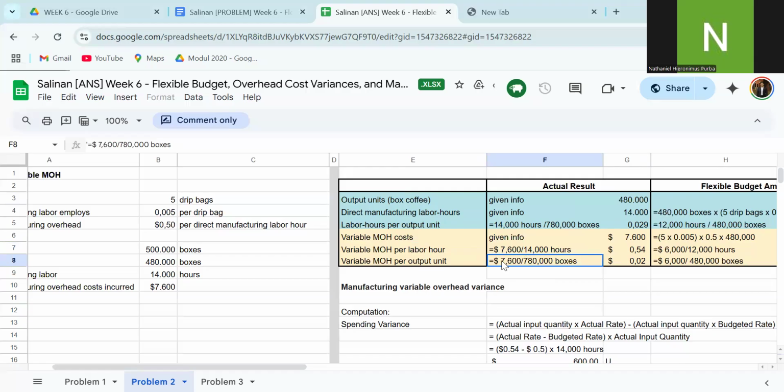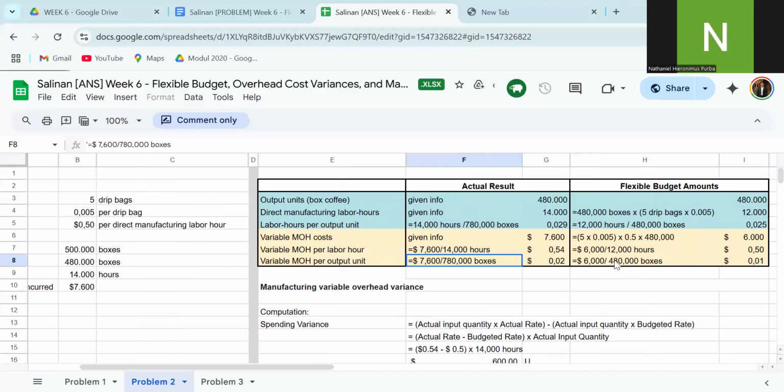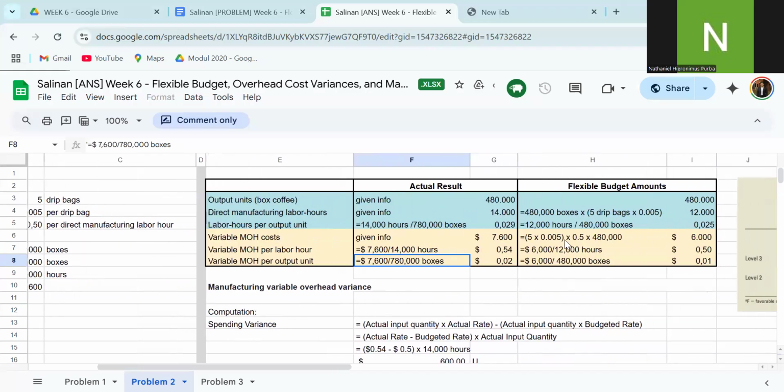And variable per output unit is 7,600 divided by 780,000 boxes, 0.02. But in the flexible budget amount, we use 5 times 0.005 times 0.5 times 480,000, equal to 6,000.